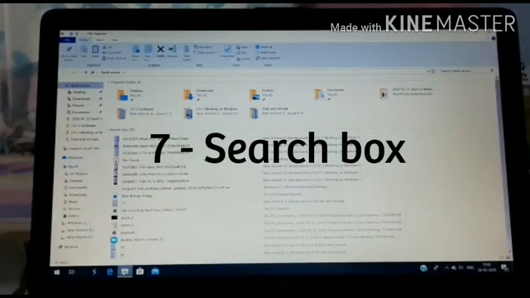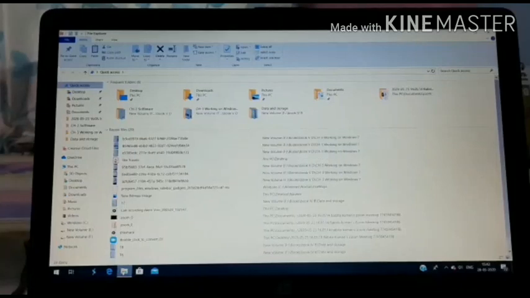Now our next topic is the search box. You all understand what search is. We use search to find something in a folder, or suppose we have to find one file from any folder, from any location.